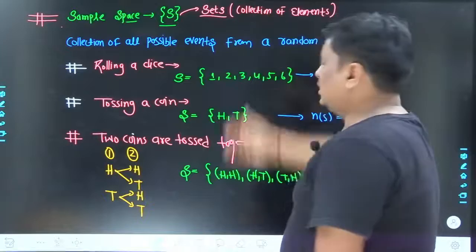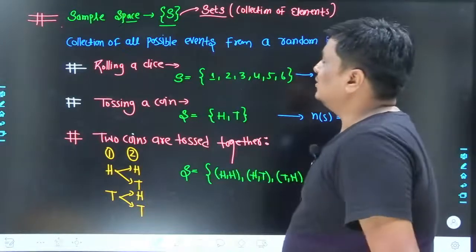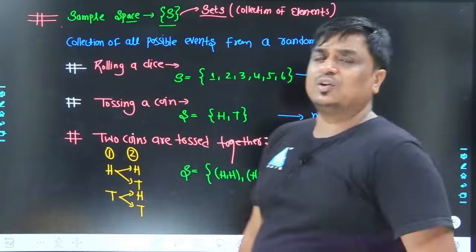Now a few more important terminologies are being introduced in today's class. It is the sample space. The sample space is the collection of all possible events.